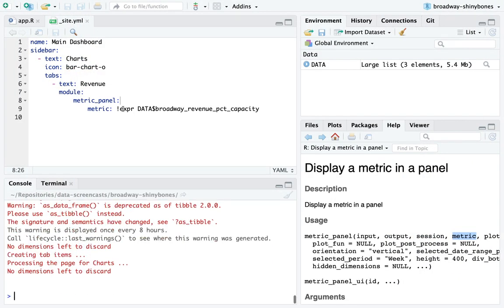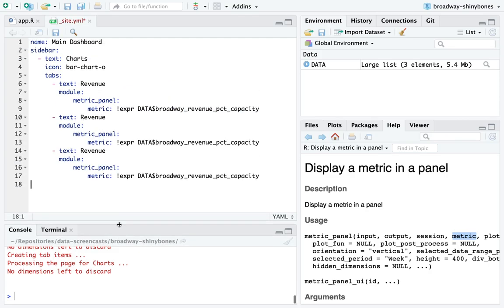Now I can define my dashboard using three tabs: revenue, ticket price, and average ticket price. Let me see, revenue, ticket price, and what was the third one?